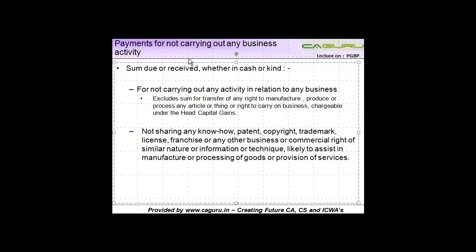Payment for not carrying out any business activity. This is also at times known as the non-compete fees. So let's first understand what that means.